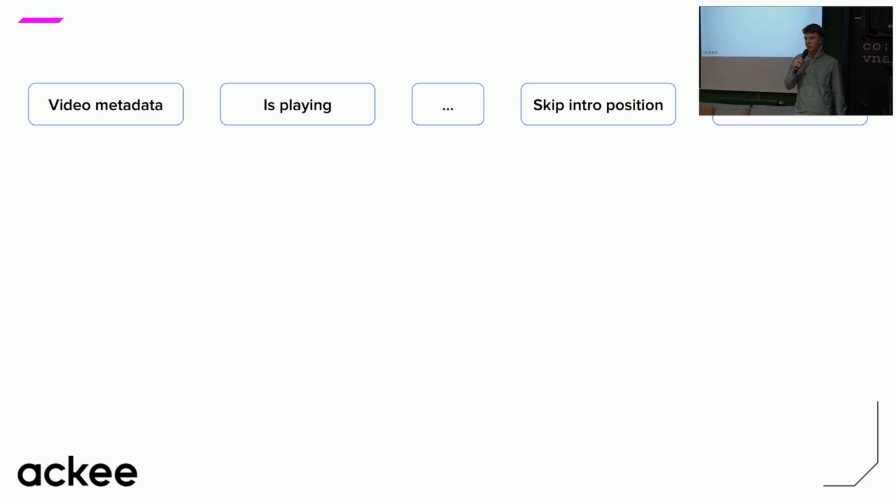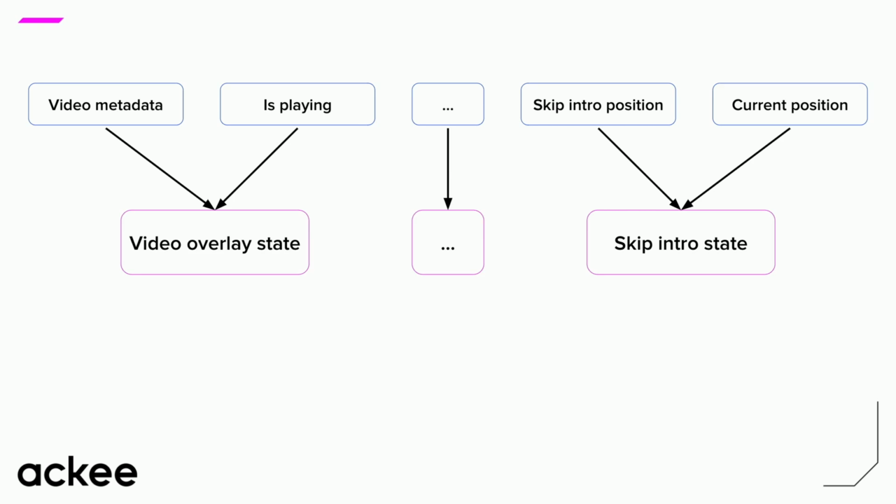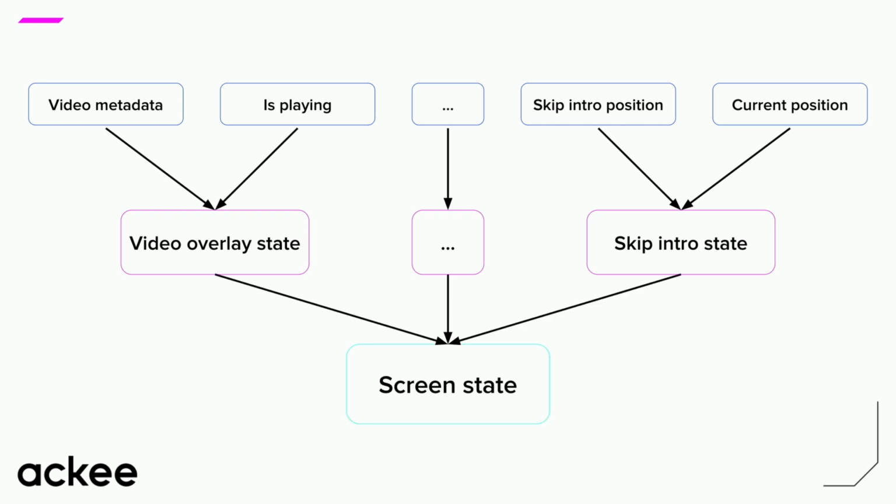Let's now apply this approach to our player and see where we get from there. On the screen, you can see a few of our core states on top. I didn't put there all of them because there isn't space for that. So we got the metadata and whether your video is playing for the overlay. And on the right, we've got the position for skip intro and our position in the video. And we can use those and combine them into the full video overlay state and the skip intro state, which we can then use to combine into the final screen state.